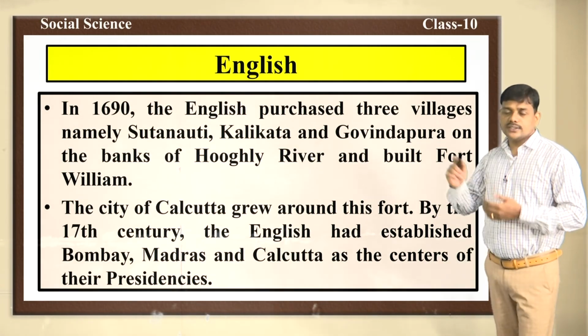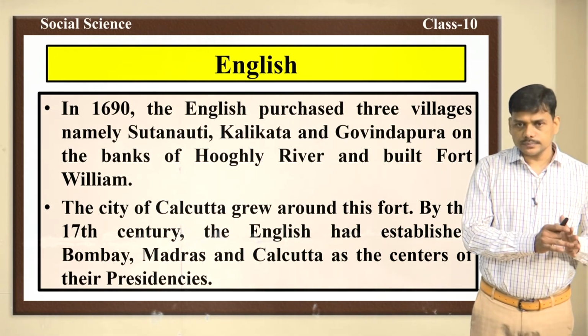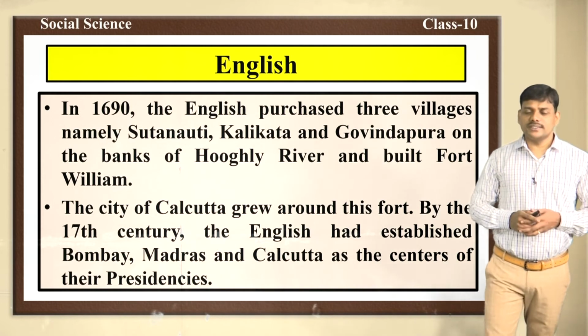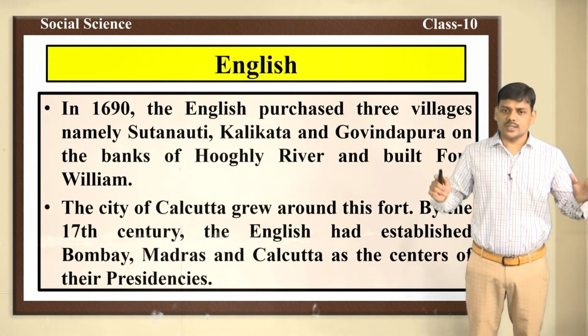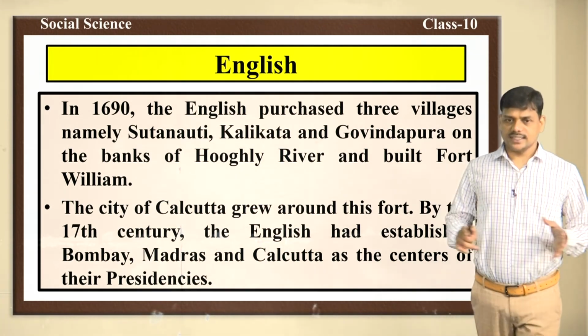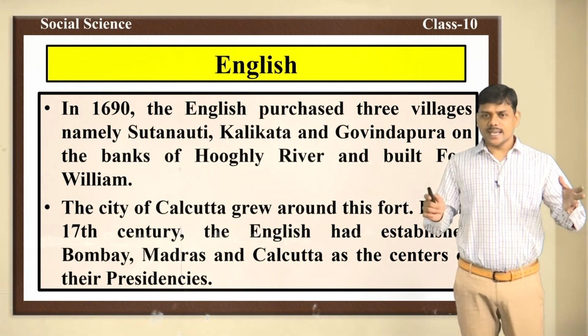By the 17th century, the English had established Bombay, Madras and Calcutta as the centers of their presidencies. Slowly, the British were able to establish their control and make Bombay, Madras and Calcutta their presidencies.